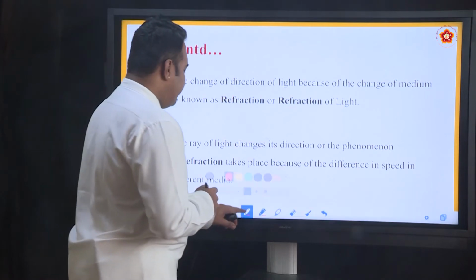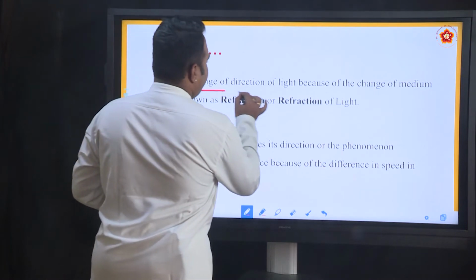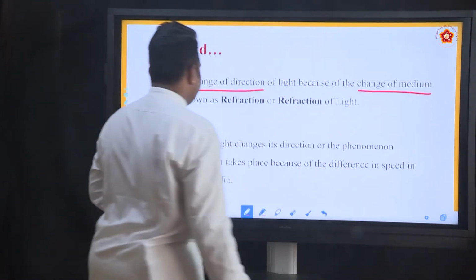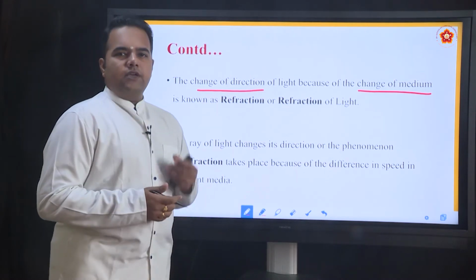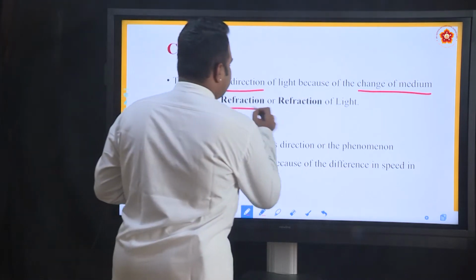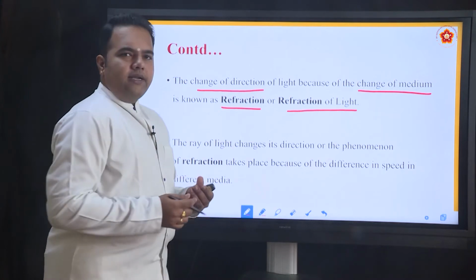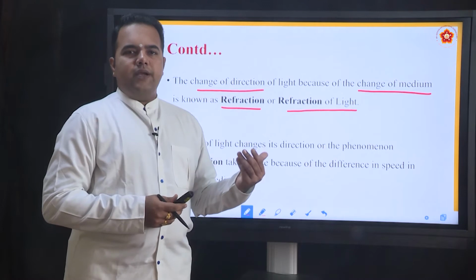So let us see what we mean by refraction of light. The change of direction of light because of the change of medium, as the light rays travel from one medium to another medium, is called refraction of light. Either we call it refraction or refraction of light. Light rays never bend when they are traveling in the same continuous medium.